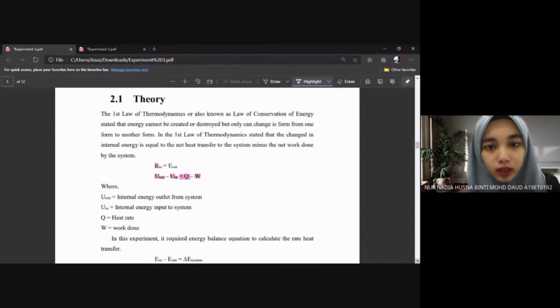For the theory, the first law of thermodynamics states that the change in internal energy is equal to the net heat transfer to the system minus the net work done by the system. So, the energy in is going to be the same as the energy out. The formula is enthalpy out, internal energy out minus internal energy in is equal to heat rate minus work done.